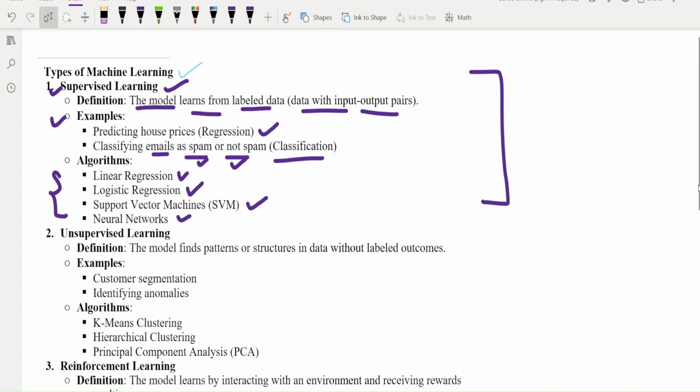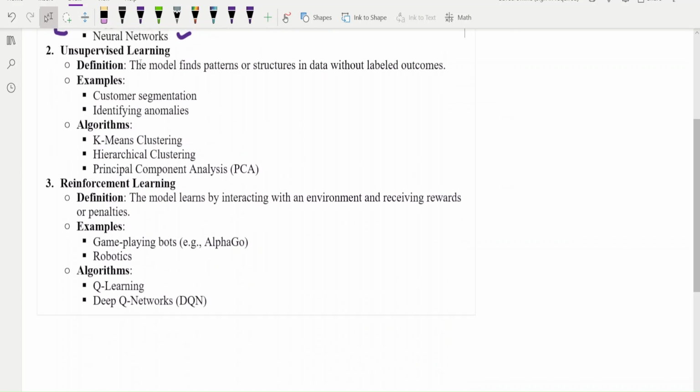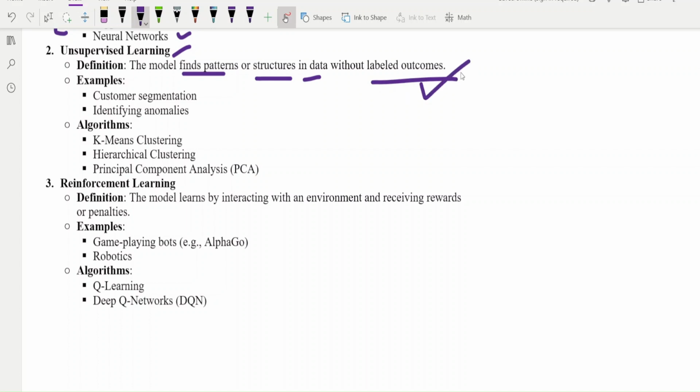Now after that, the next thing is unsupervised learning. In this one, what are the very basic things about it? So if I talk about unsupervised learning, what will be the definition? The model finds patterns or structures in data without labeled outcomes. It means in this type of unsupervised learning, there is no labeled data. So without labeled outcome, right?